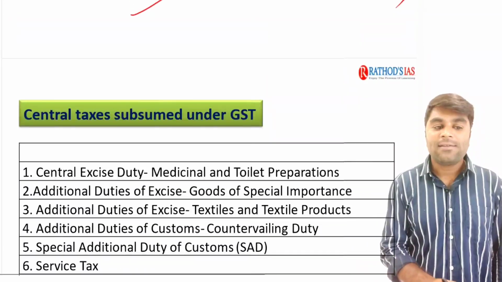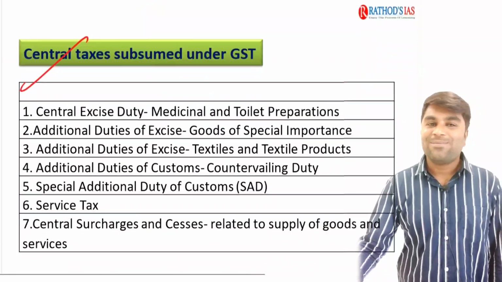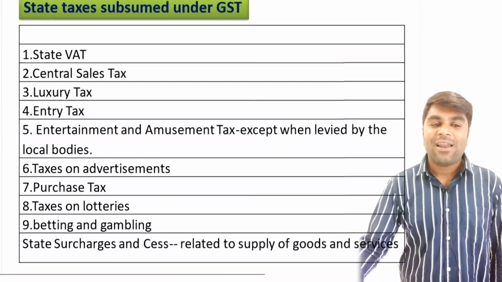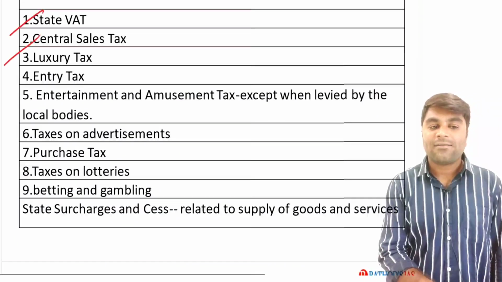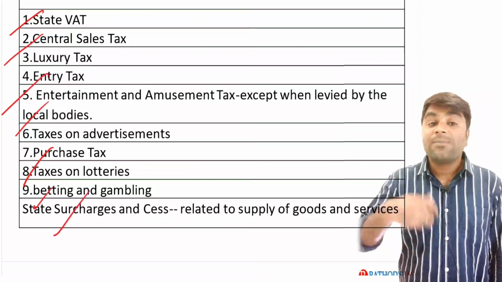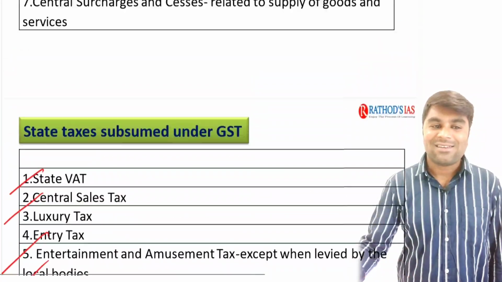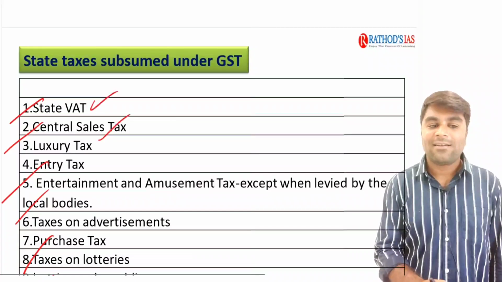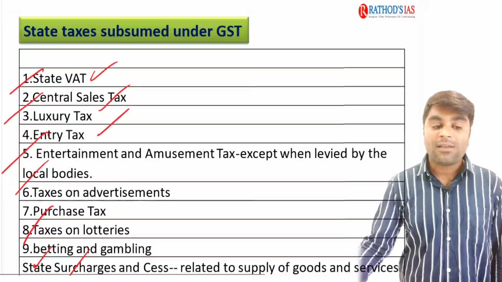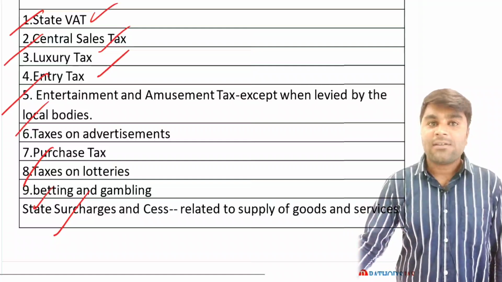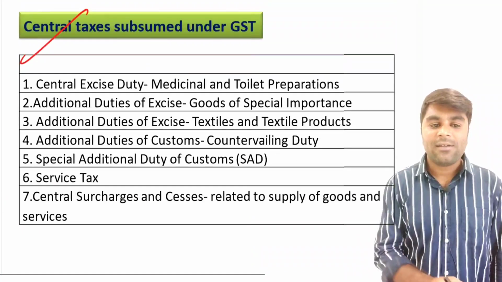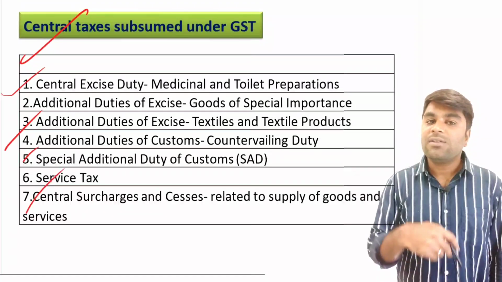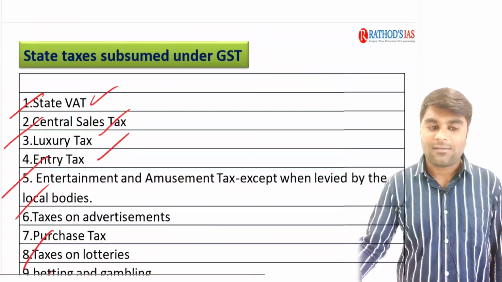So you can have a list of all those central taxes which are being subsumed into the GST here, and you can have a look at all those state taxes which are being subsumed into the GST here. So have a note of it clearly. Like state VAT, central sales tax, luxury tax, entry tax, octroi, which is an entry tax. In such a way, we have different kinds of indirect taxes which are being completely subsumed into the GST, both central as well as state taxes.